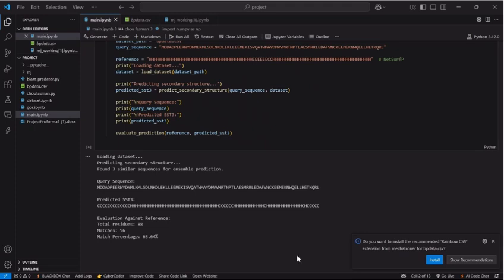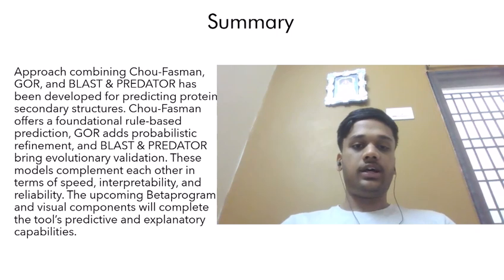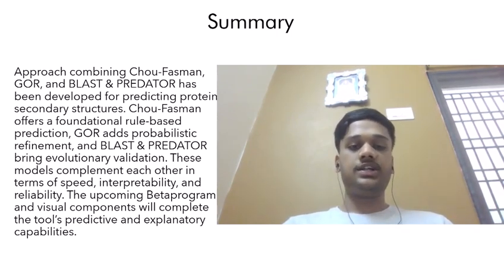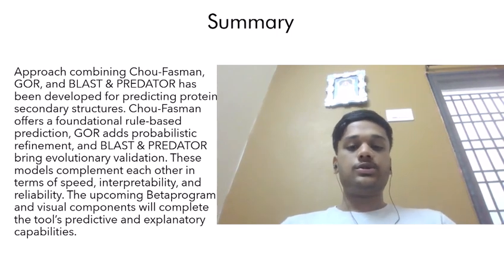That's it. To summarize what I have built: a combined system using Chou-Fasman, GOR, and BLAST for predicting secondary structure. Chou-Fasman gives me a fast and interpretable rule-based baseline but has slightly lower accuracy. GOR adds statistical context. BLAST and Predator introduces evolutionary insight. These three main methods complement each other very well. I'll be adding a beta program and a visualization tool next to make the system even more complete.